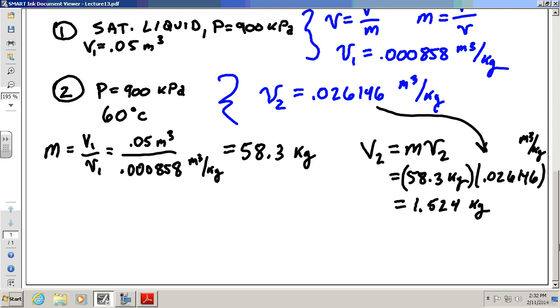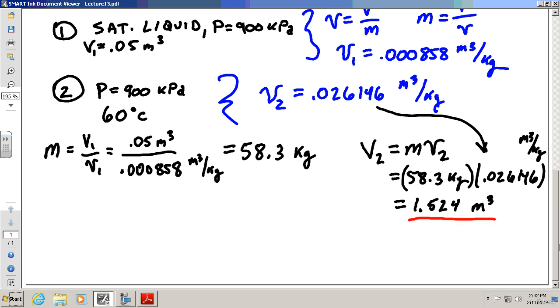About 1.5. Oh, no, it's meters cubed, not kilograms. Sorry, you're right. I'm not looking at my own units. I'm thinking about mass. Meters cubed.